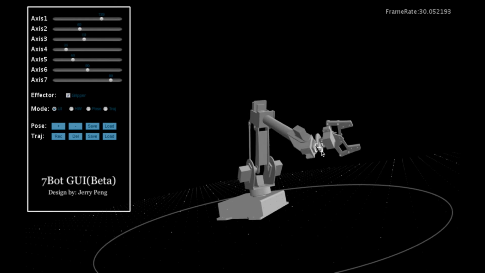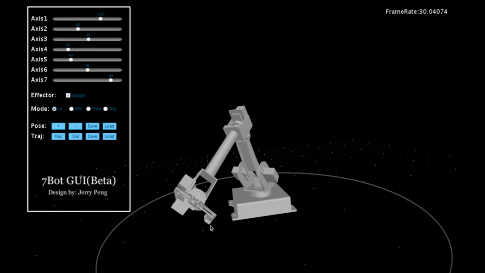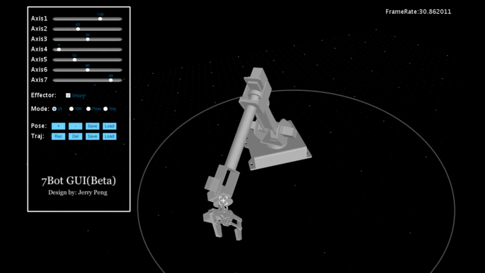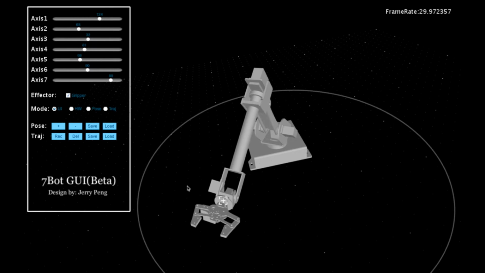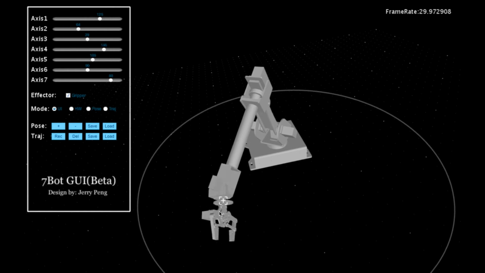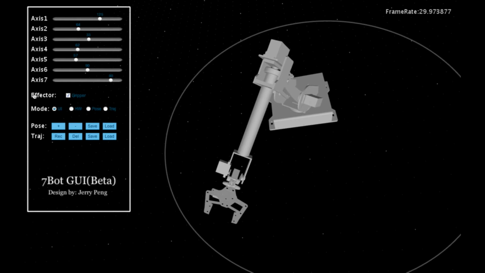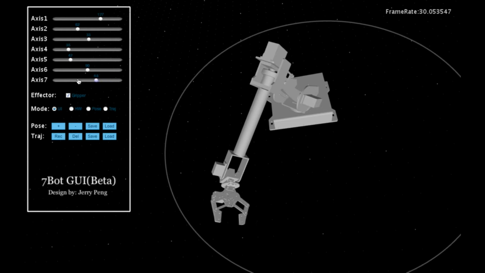You can move the end effector by dragging the mouse with the right button down and rotate it with the left button down. So you can control 6 degrees of freedom, just using a mouse. That is convenient. Axis 7 controls the gripper and axis 6 controls the rotation of the end effector.